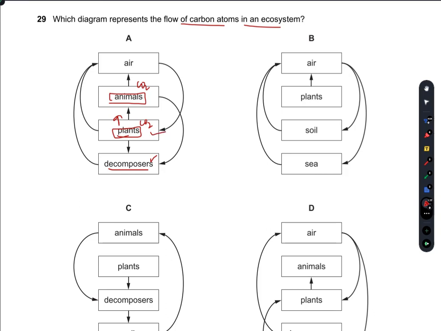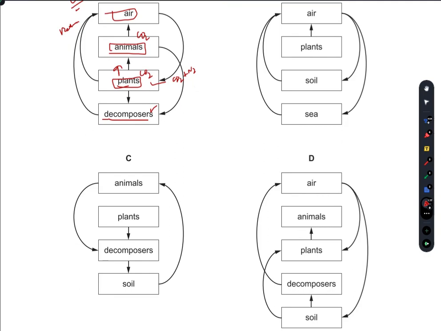And air in this atmosphere is used by plants as CO2 and nitrogen, and these decomposers return these gases to the air. So A makes sense, and I would go with A. A is the right option. You can check others as well, but I'm pretty much sure that they are incorrect.